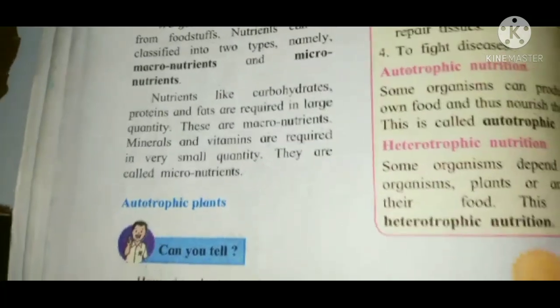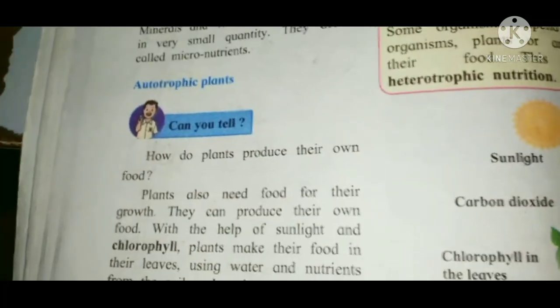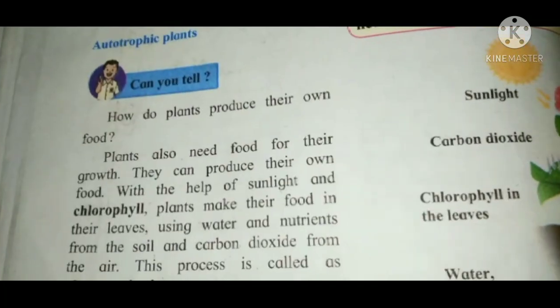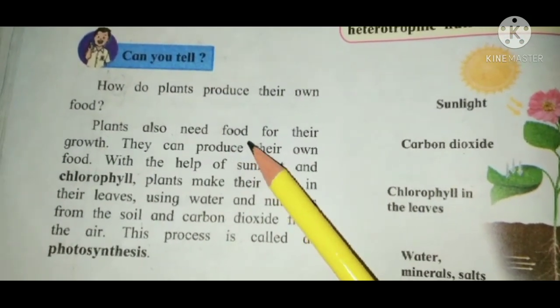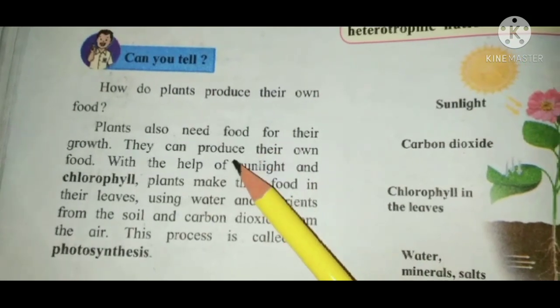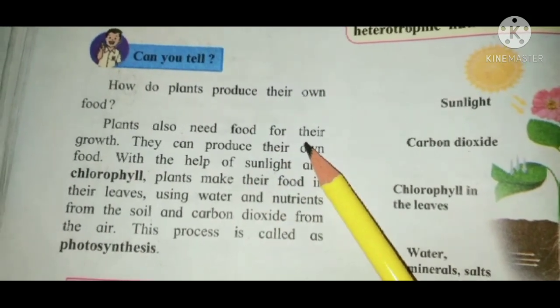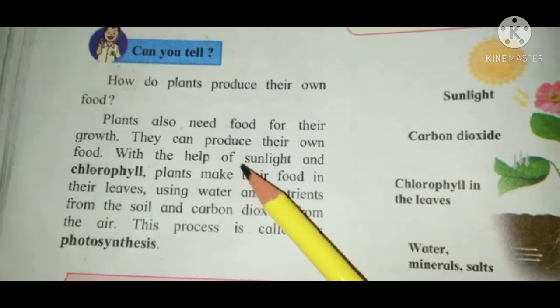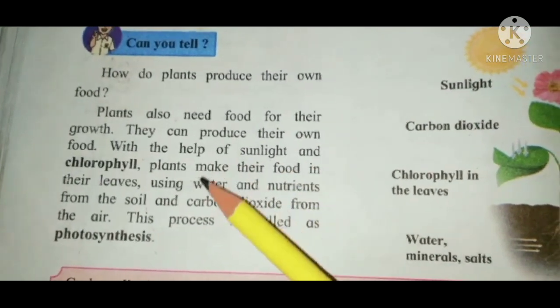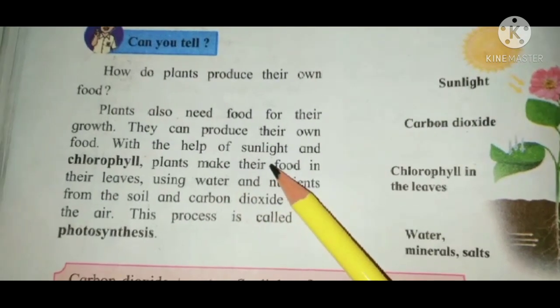Okay. Now, autotrophic plants. Plants also need food for their growth. Plants can produce their own food. With the help of sunlight and chlorophyll, plants make their food.